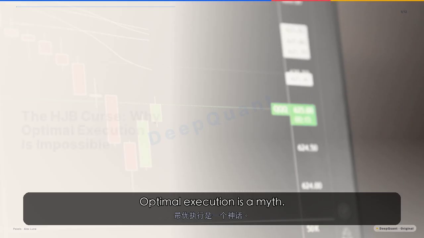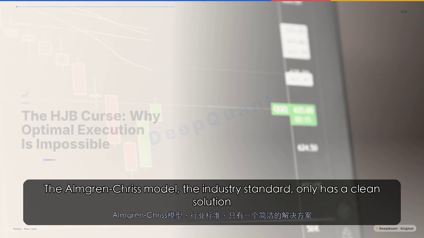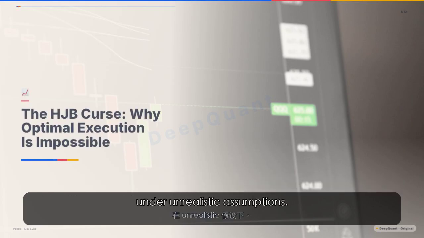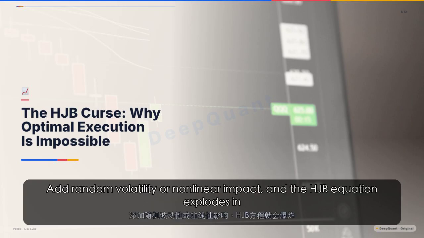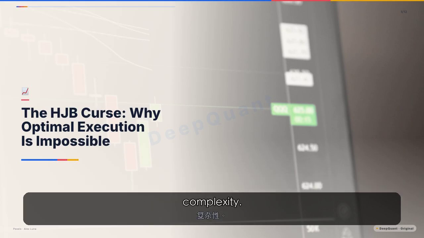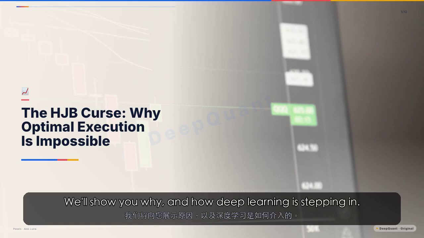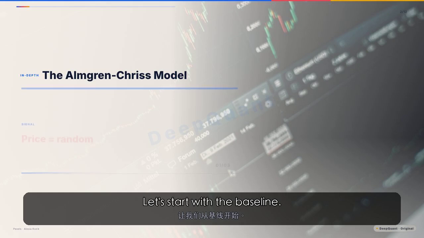Optimal execution is a myth. The Almgren-Chriss Model, the industry standard, only has a clean solution under unrealistic assumptions. Add random volatility or nonlinear impact, and the HJB equation explodes in complexity. We'll show you why, and how deep learning is stepping in. Let's start with the baseline.